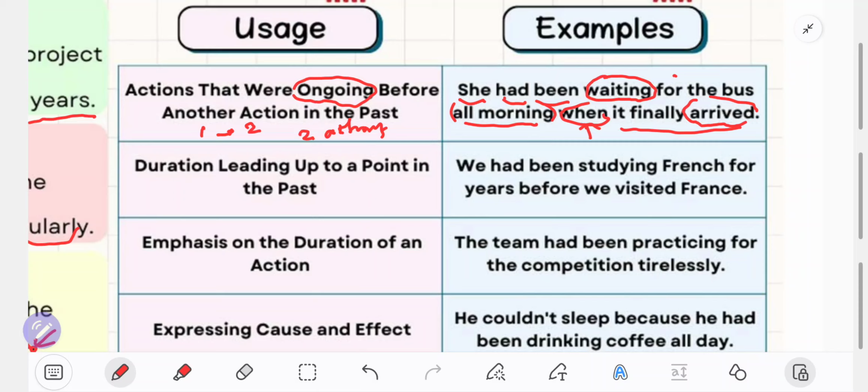Next, the usage number 2: duration leading up to a point in the past. Duration, how long a time. It means duration leading up to a point in the past. For example, we had been studying French for years before we visited France. Duration in here is for years.